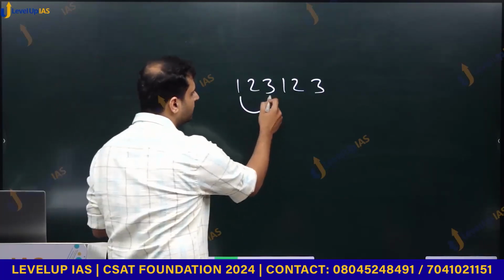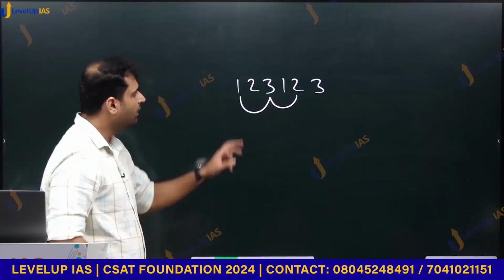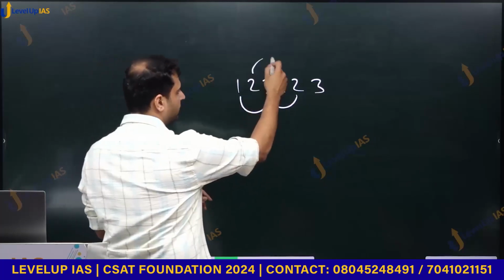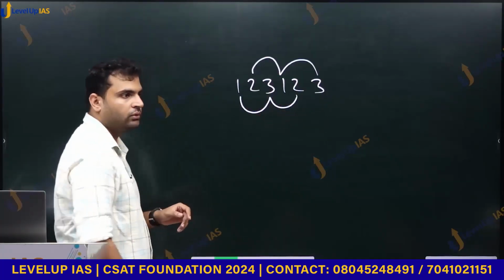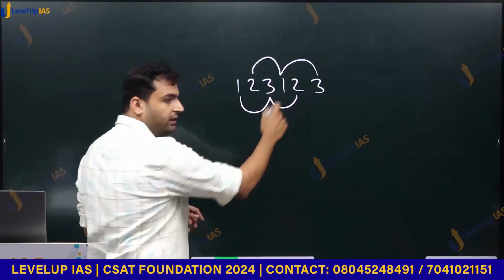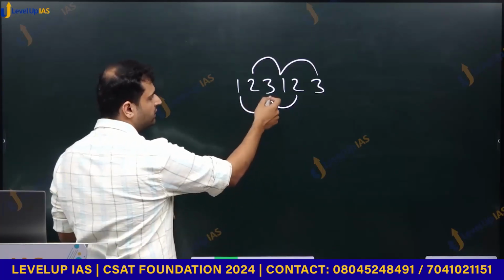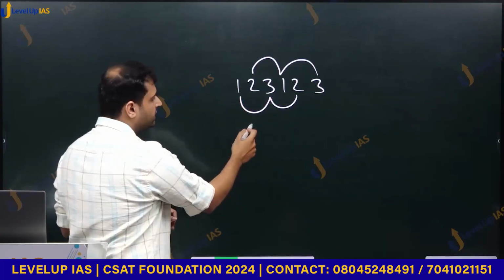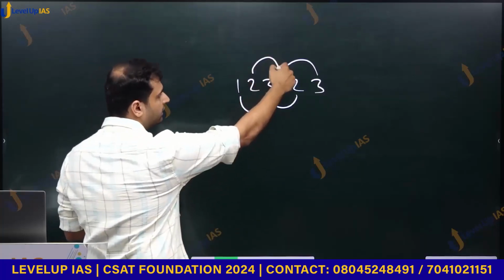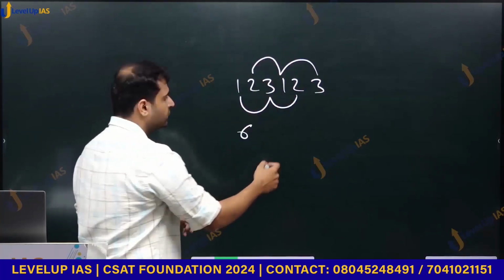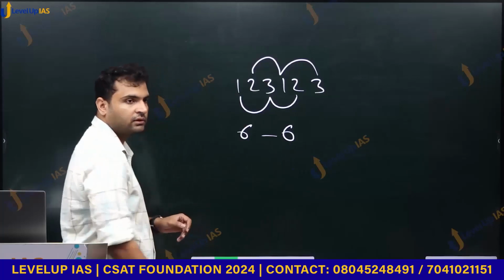We take these alternate numbers 1, 3, 2 and these alternate numbers 1, 3, 2 and add them. 3 plus 2 plus 1 is 6, and 3 plus 1 plus 2 is 6, and we take their difference.